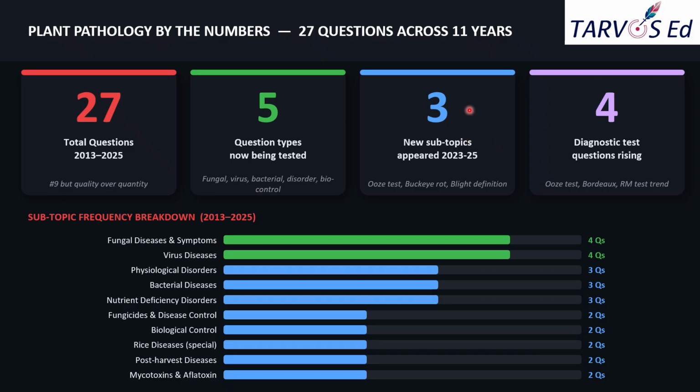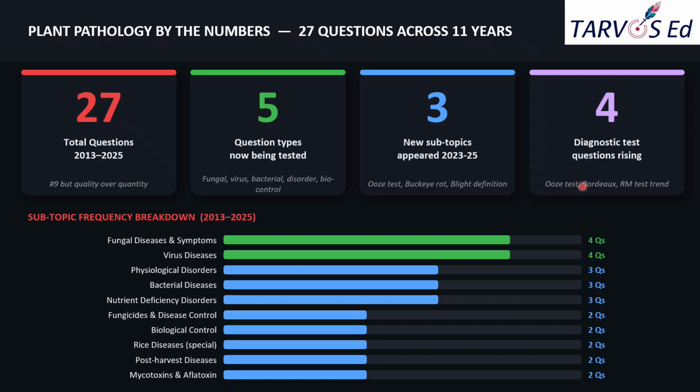Another point is that the standout data point for the entire episode is that 4 diagnostic-test-style questions are showing a rising trend in recent years, like Woo's test and Bordeaux mixture application. So the golden rule is that IBPS has shifted from asking what disease this is toward asking how you detect or diagnose the disease.